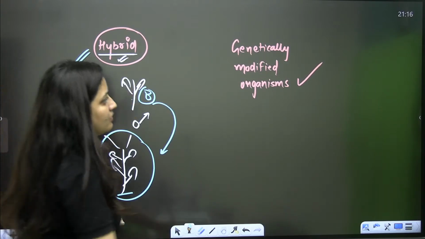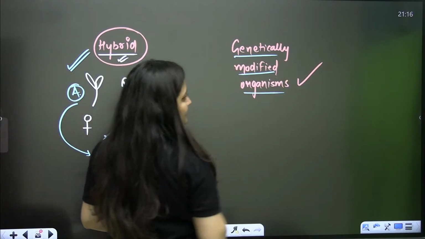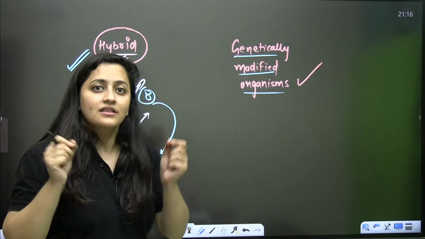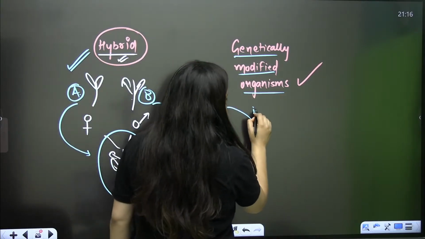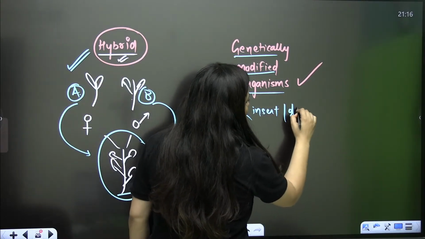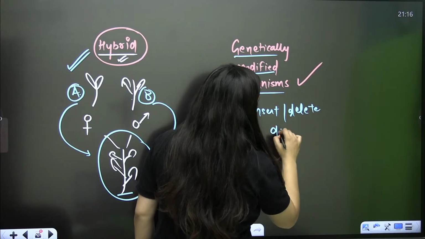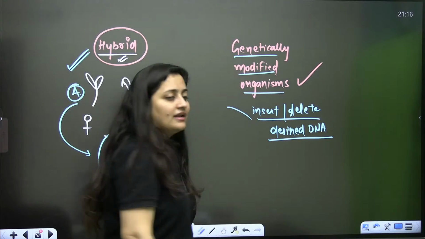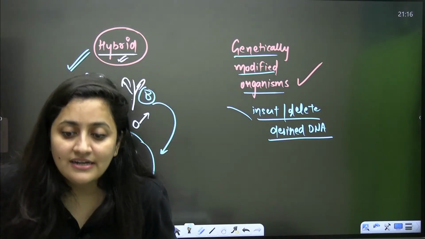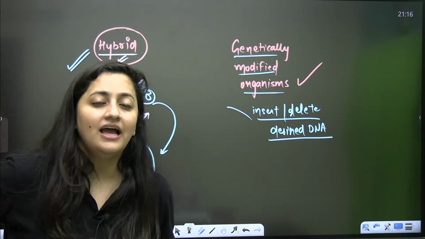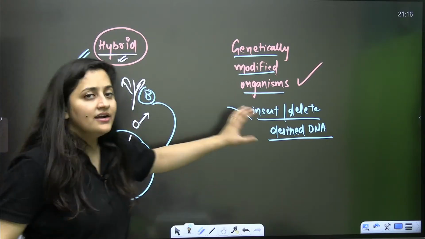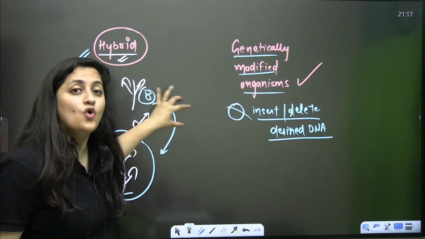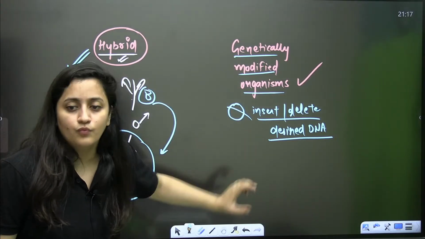Secondly, when it is a genetically modified organism, what you have to do? You just need to alter the chemistry of the DNA, RNA. Then you can insert or even delete your desired DNA. It's as per your desire. Clear? So you can insert and delete your desired DNA here. It's not only about the introduction of a new trait. You can also delete the trait that you don't want, right?